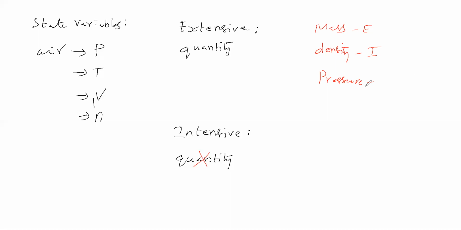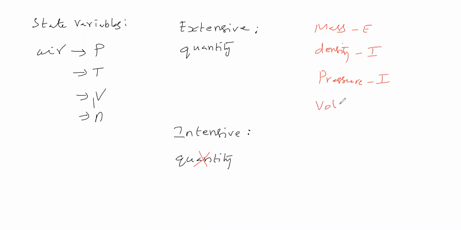Imagine it. It will remain the same, no? Though the quantity of air is different, atmospheric pressure here and in the ground will remain the same. Therefore, this pressure does not depend on quantity. Therefore, it is called an intensive property.